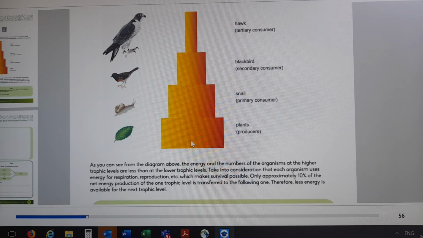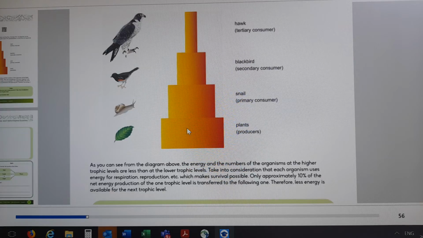That is why at the bottom there's a lot of energy, but at the top there's less energy, because it's lost during reproduction and respiration between the food chains. They say only approximately 10% of the net energy production of the trophic level is transferred to the following level.